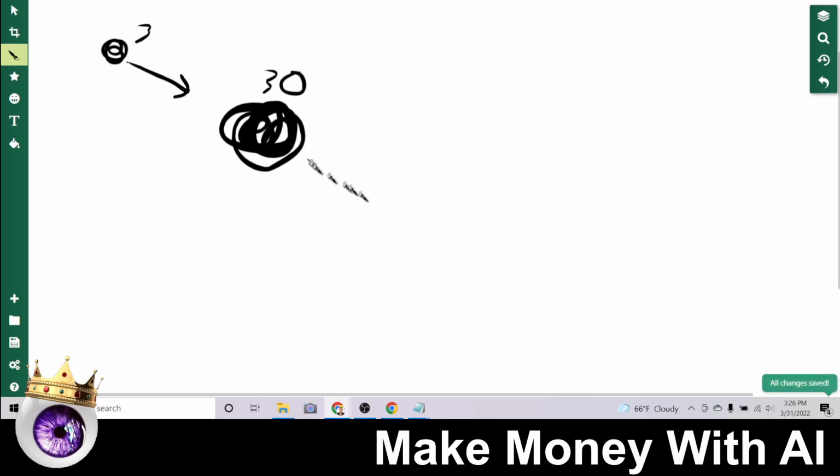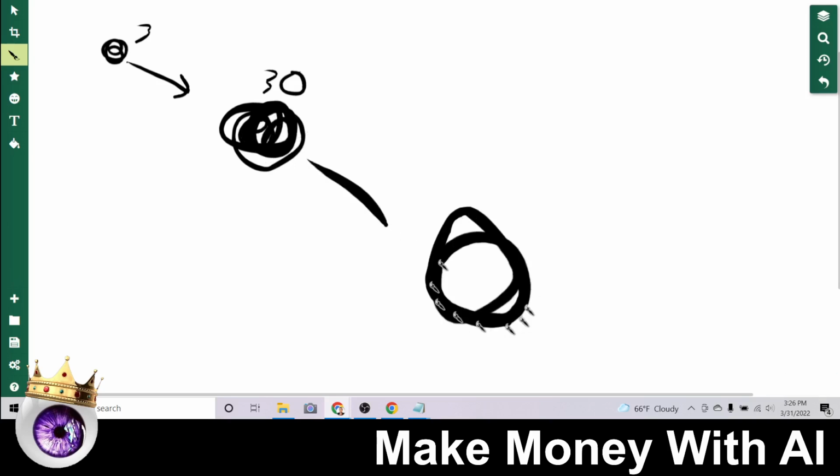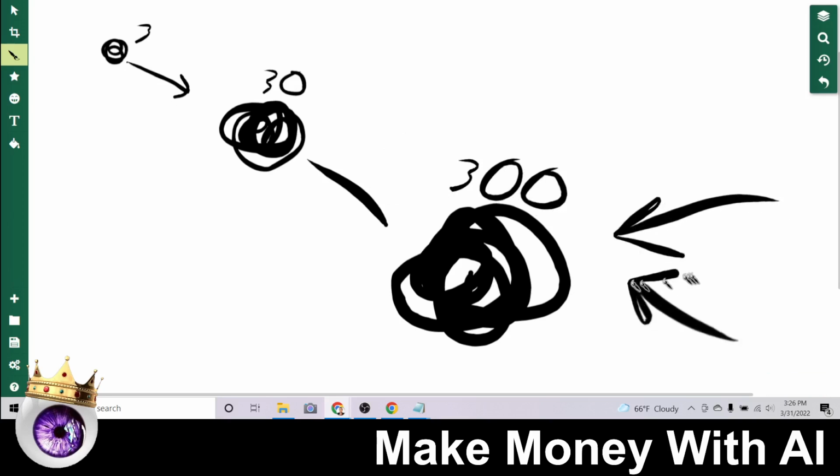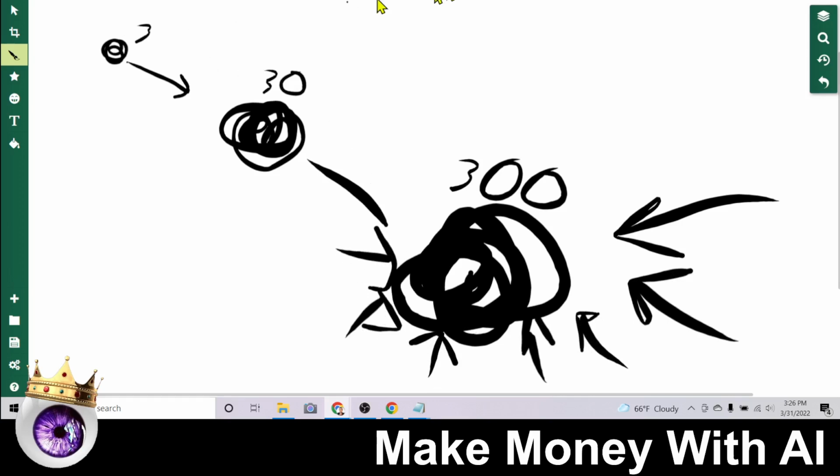And as this snowball rolls downhill and it gets bigger, so now say your blog has 300 posts on it. Not only is your blog getting bigger, but just like gravity, you know, the bigger a planet is, the more gravity it has, the bigger your blog is, the more traffic it's going to be attracting, right? And you're getting paid for the work you did over and over and over again.